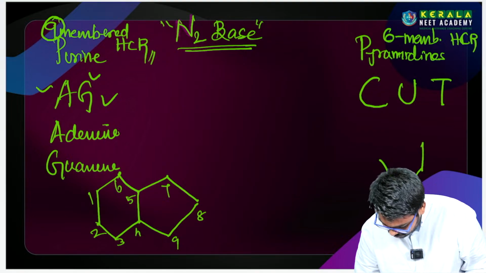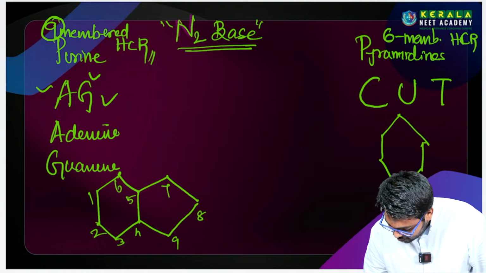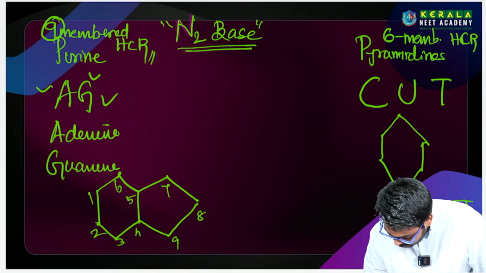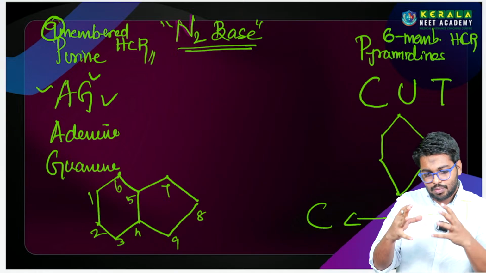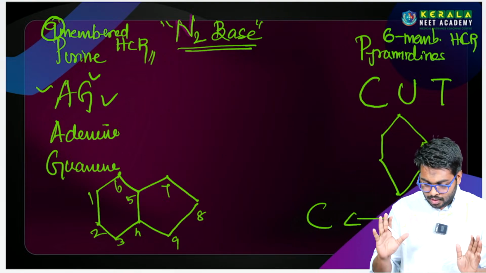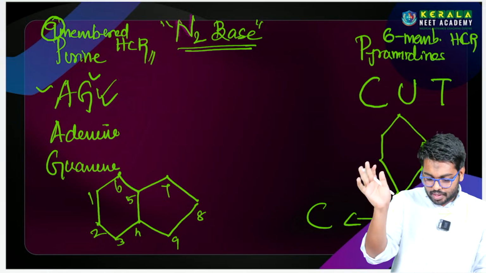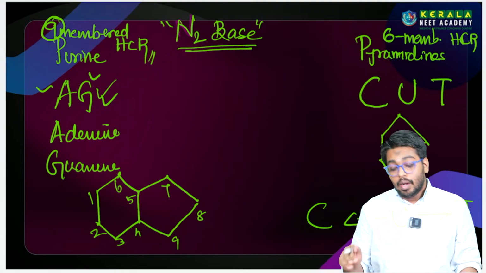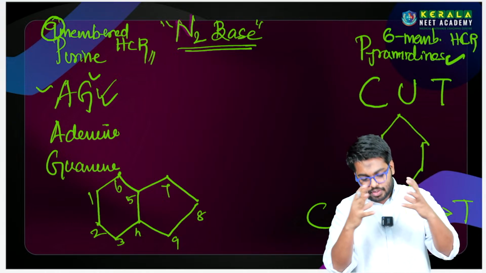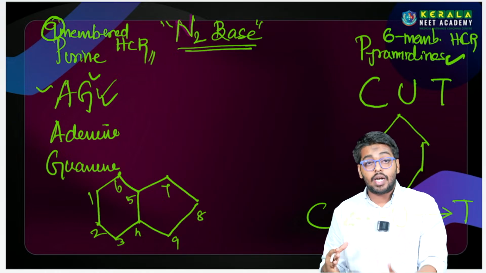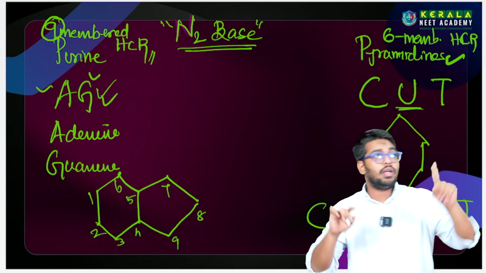So uracil, thymine and cytosine, these three have some relation between them, not like adenine and guanine, which are entirely different and have no connection. But the pyrimidines have a family-like relationship. For example, uracil is the foundation for thymine and cytosine.